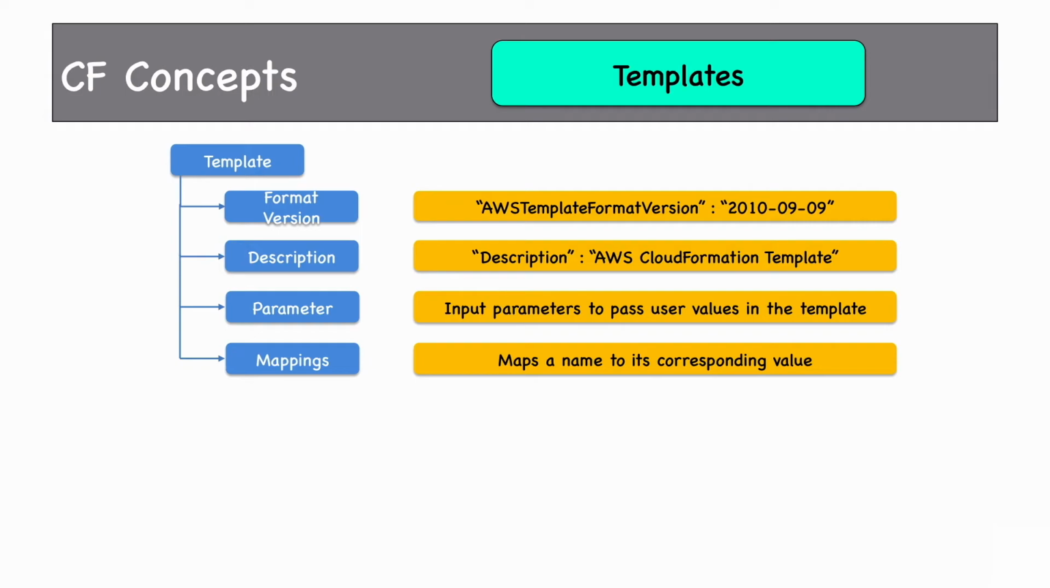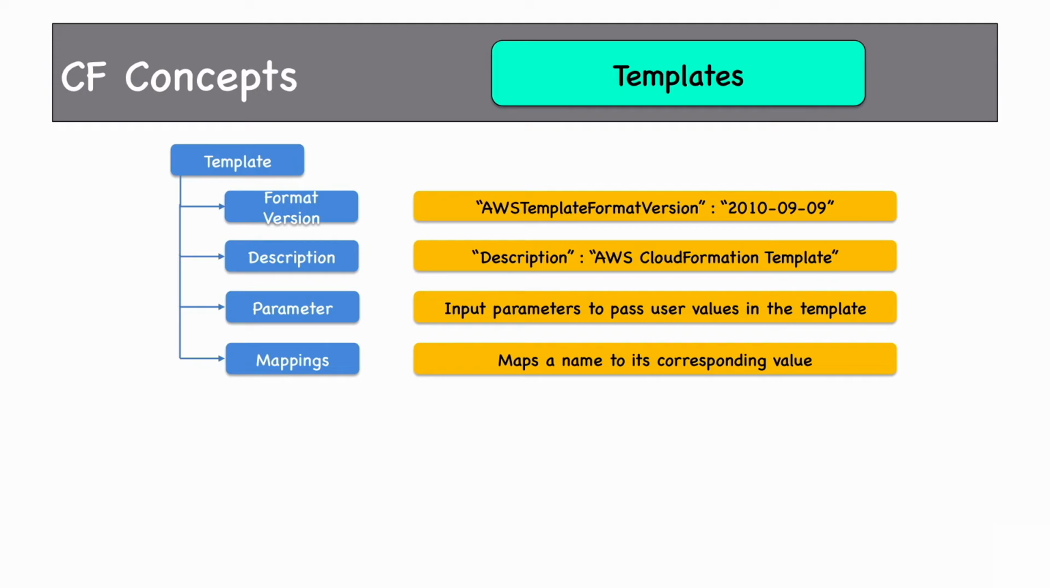It maps a name to its corresponding value. For example, if the region is US West 1, then pick this AMI for the EC2 instance. If the region is US East 1 or North Virginia, then pick this AMI for the EC2 instance. So basically it's a table which maps a particular name to its corresponding value.